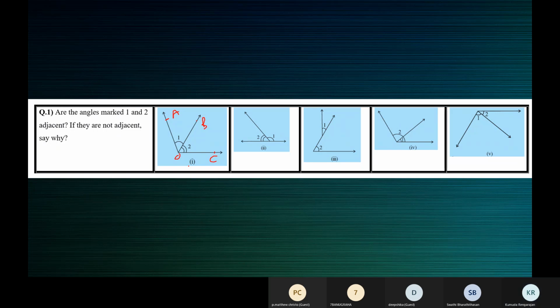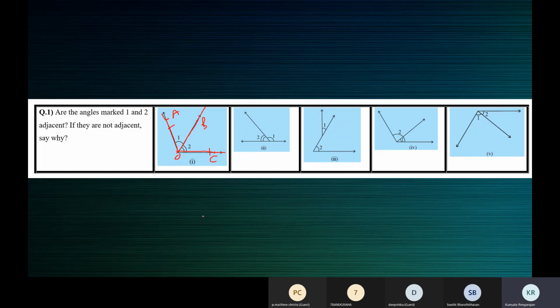Where do they lie? Ma'am, OA lies on this side of OB, OC lies on the other side of OB. See, this is the common arm. The non-common arms lie on either side of the common arm. Either sides means opposite sides. On this side we have OA, we have OC on the other side. So it satisfies the definition. Ma'am, so it's right or left? Okay, right and left.